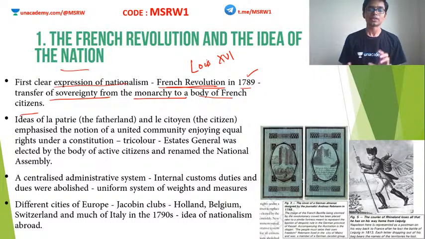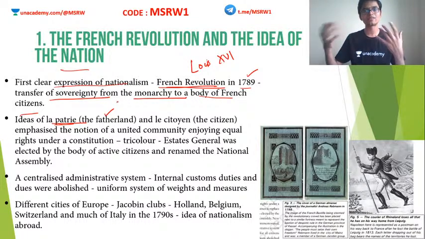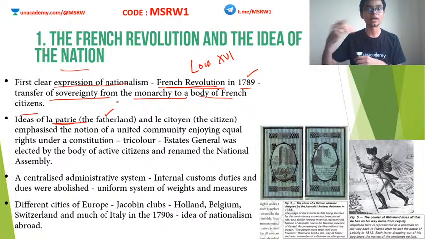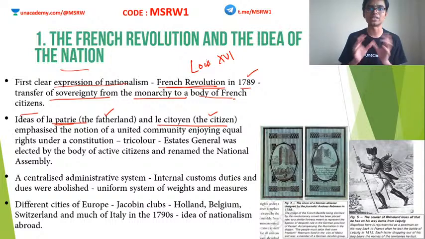Clear? So the ideas of la patrie. La patrie means the fatherland. Just like India is our motherland, similarly France is considered as a person, a male. So it is fatherland, not motherland. So la patrie, the fatherland, and les citoyens, the citizens. These concepts started emerging now.